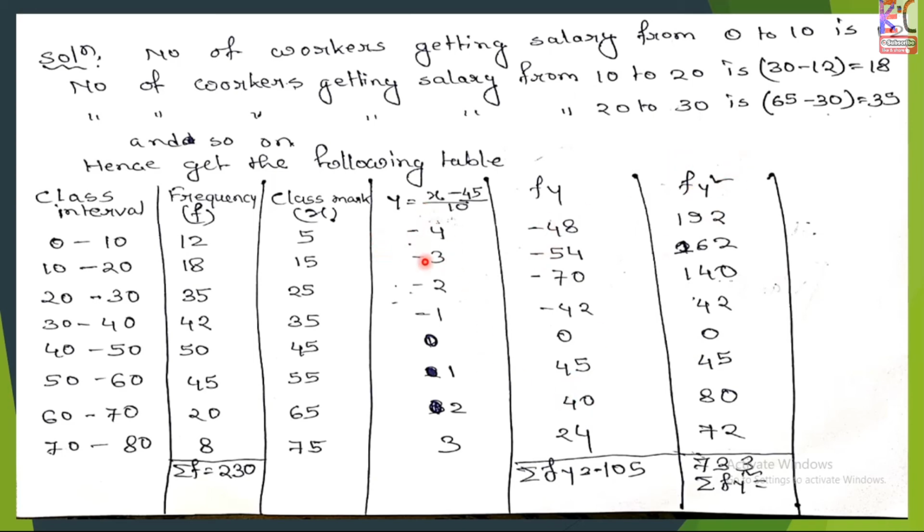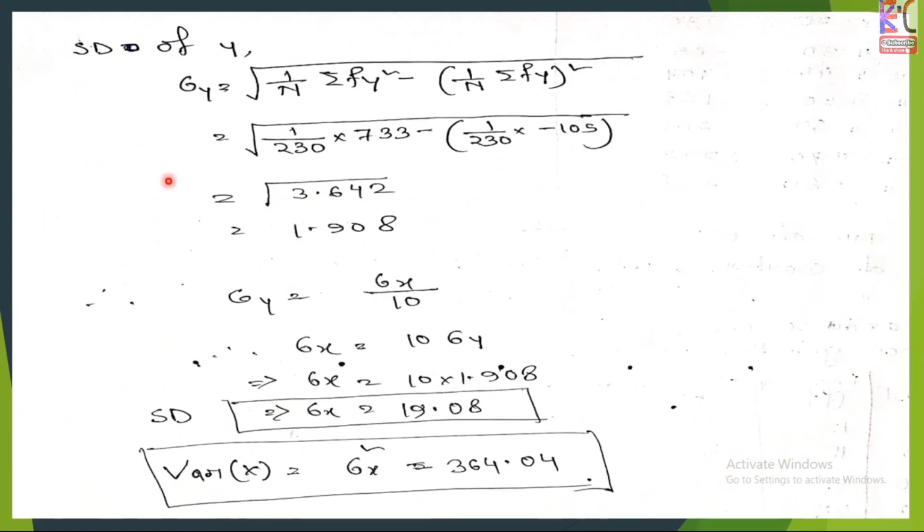So first you calculate y square and then multiply with f. So minus 4 square is 16, and 16 into 12 is 192. Similarly like this, and this is the summation of fy square, which is 733, the summation of fy is minus 105, and summation f is 230. Other things are not important in standard deviation. Just take three values: summation f, summation fy and summation fy square. Next, just put in the values of these.